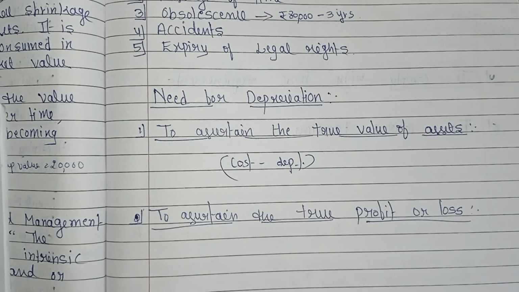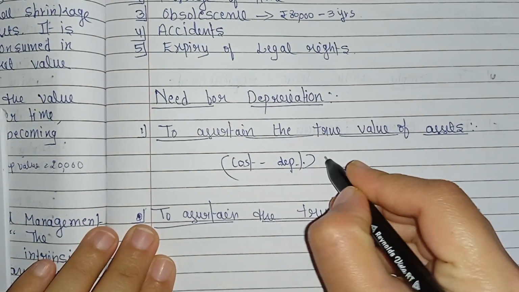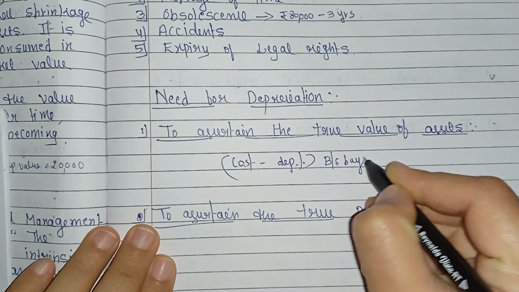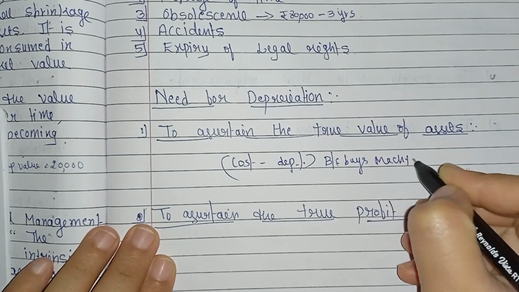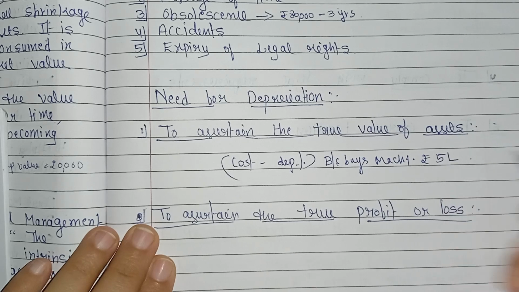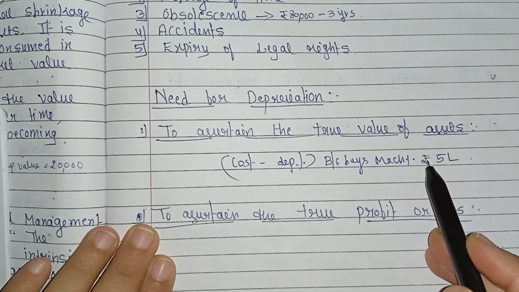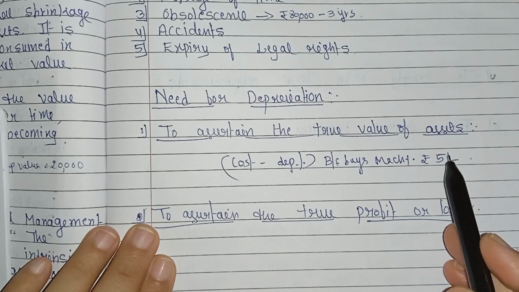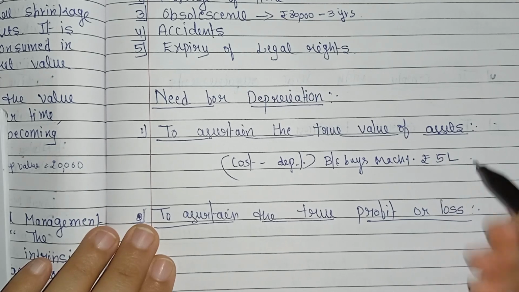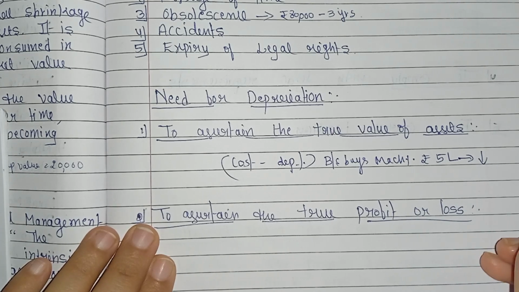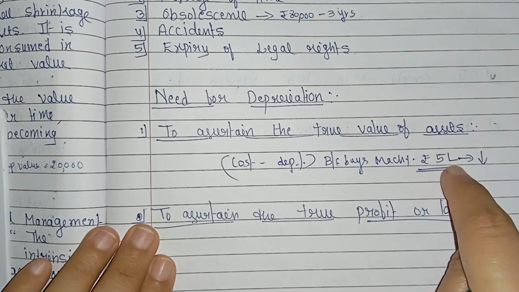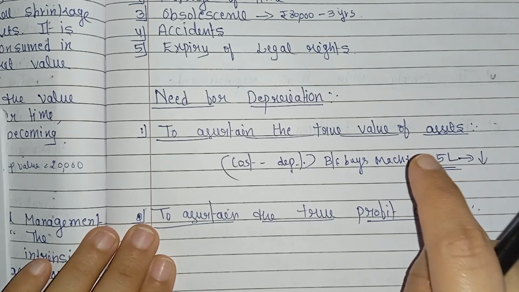For example, a business buys machinery for rupees 5 lakh, and at the end of the first year, due to use and wear and tear, its value has reduced. If we don't charge depreciation, the business will still show the machine at rupees 5 lakh, which is not its true value.